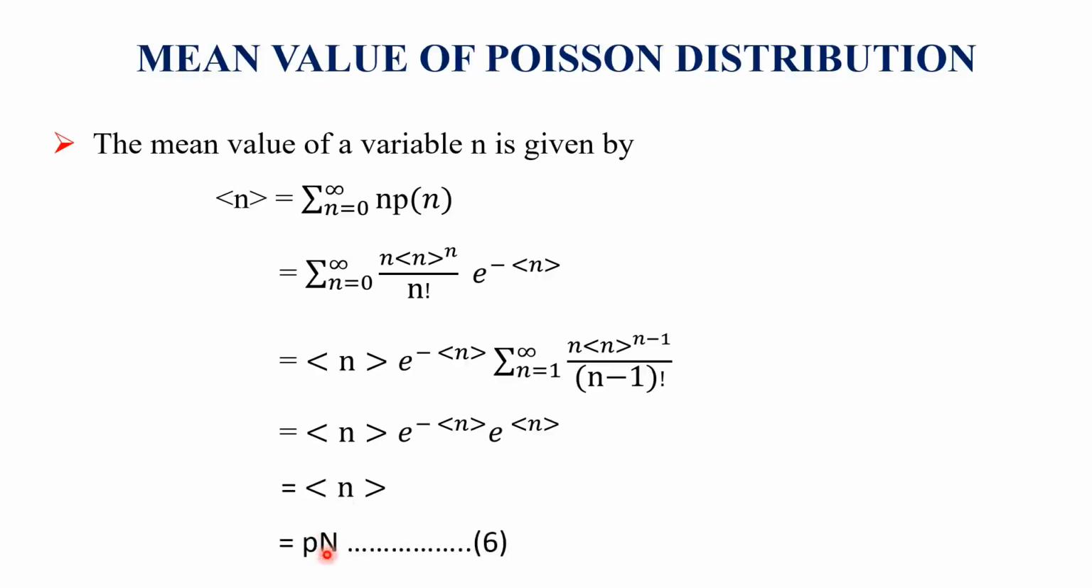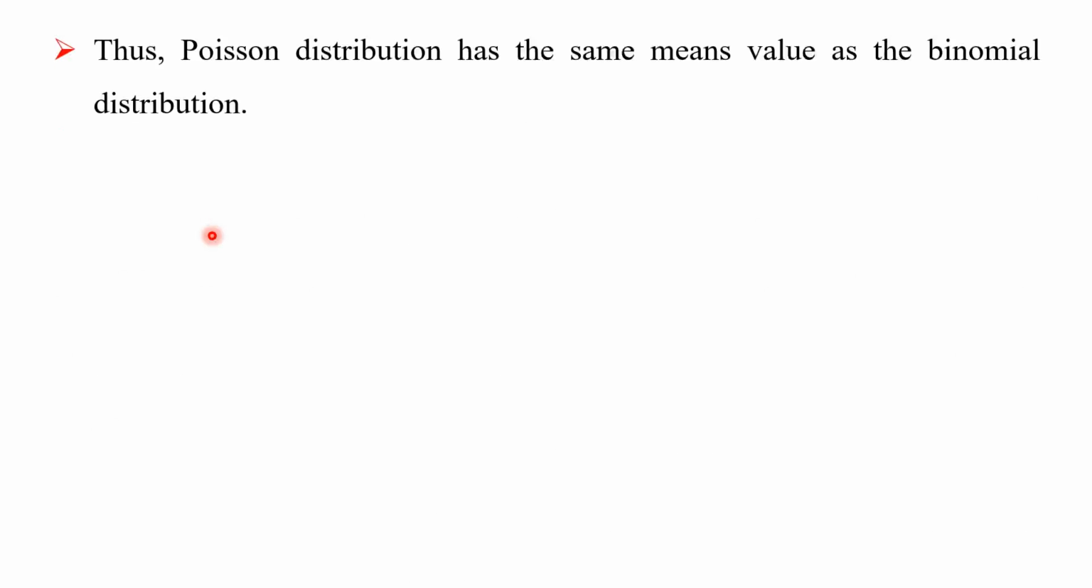The mean value ⟨n⟩ is also found in the previous slide, where ⟨n⟩ is equal to Np. That is equation number 6. It means the mean value is also found as Np. Thus, the Poisson distribution has the same mean value as the binomial distribution. It means the Poisson distribution and binomial distribution have the same mean value.